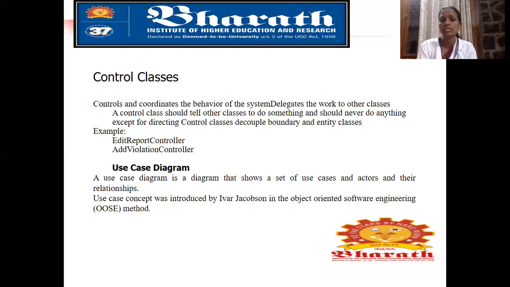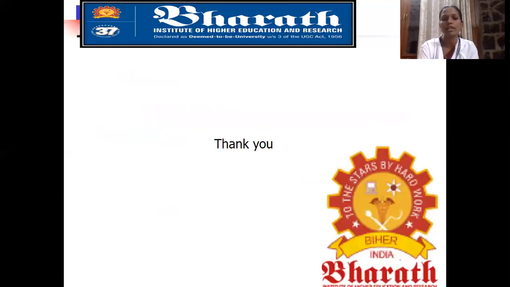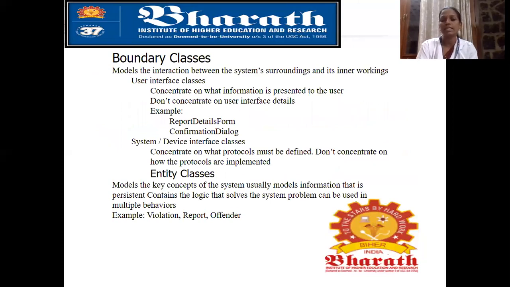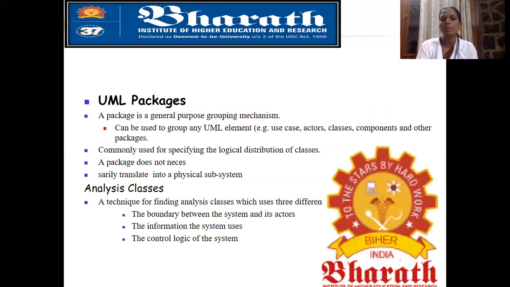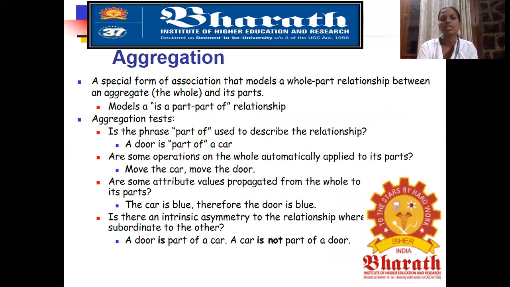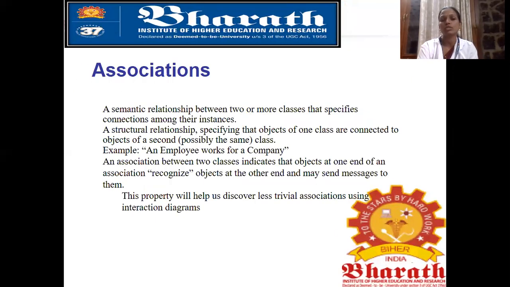So the use case diagram is the heart of the Jacobson diagram. In the Jacobson diagram, they explained the software development life cycle. So we have studied the use case diagram and the software development life cycle in UML. Next, boundary classes and entity classes, UML packages, generalization, composition, aggregation, association.